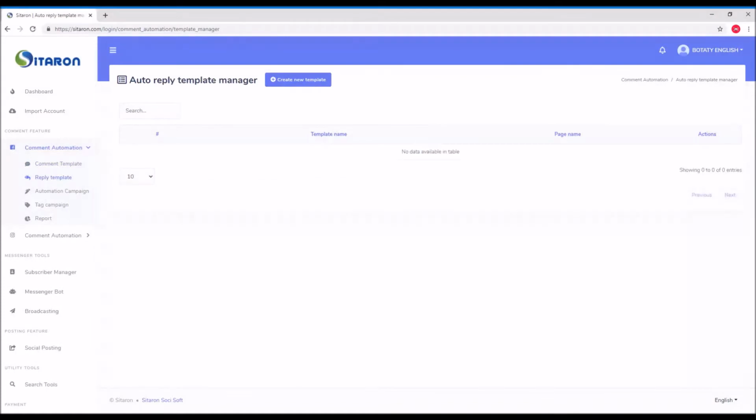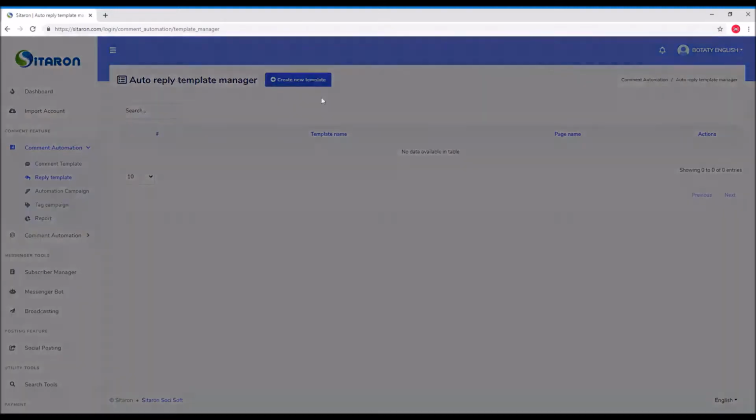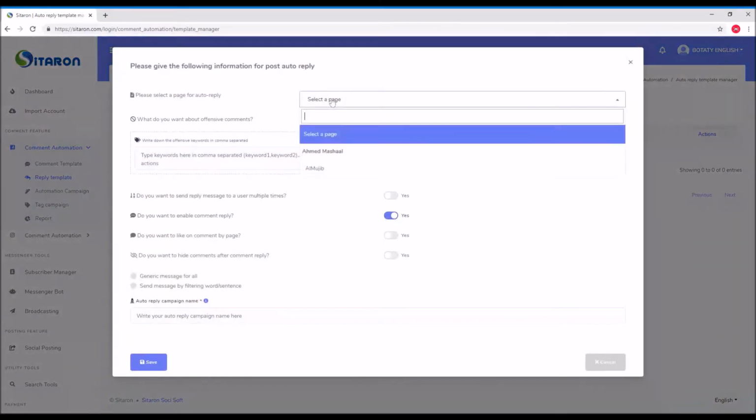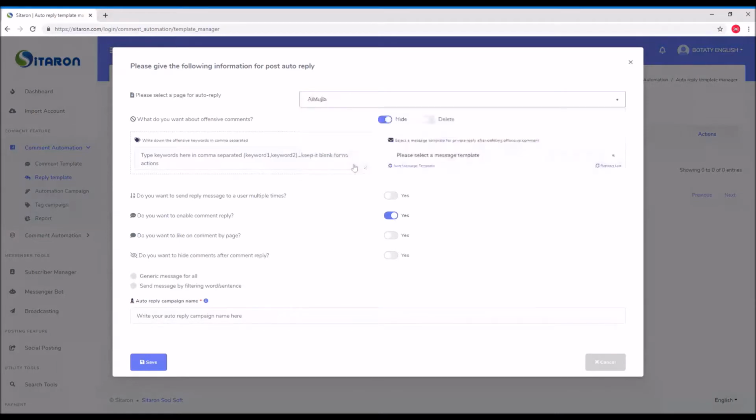The comment or the reply template. The reply template is the one you need to reply to the user comments on the post. So by creating a template, you are making a template for all posts that you enable the campaign for on the page. But actually, if you need to create a template, first of all, you have to select the page. Once you select the page, you have to